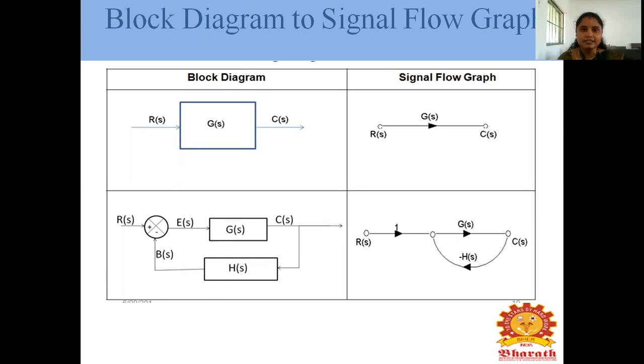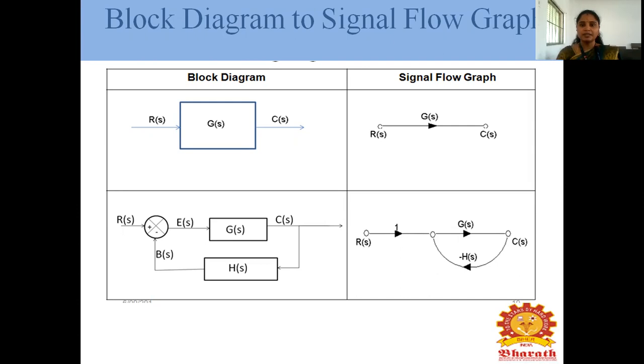Next, we have to write the equation of negative feedback or positive feedback. Negative feedback means G divided by 1 plus GH. Positive feedback means G divided by 1 minus GH. If the feedback is unity, we write G divided by 1 plus G, where H is the negative feedback. For positive feedback with H equal to 1, the equation is G divided by 1 minus G. This is the block diagram reduction technique.